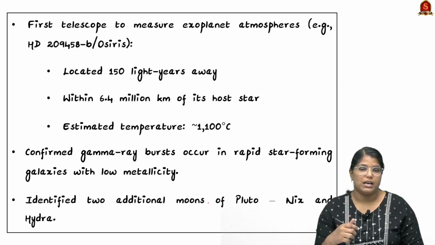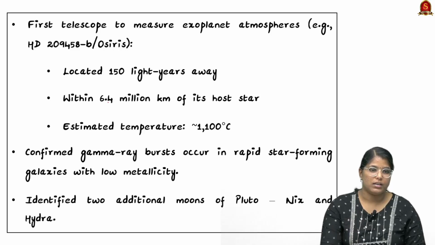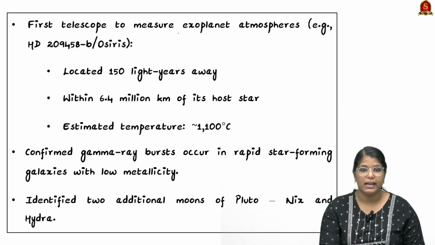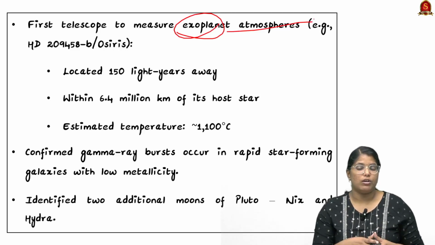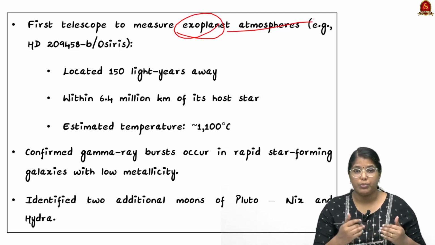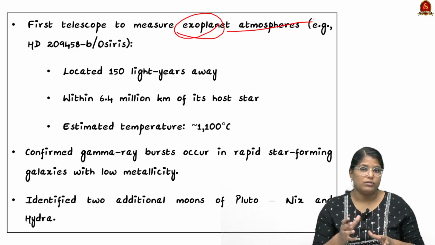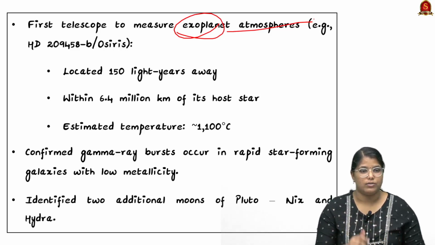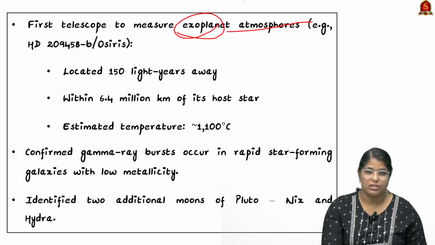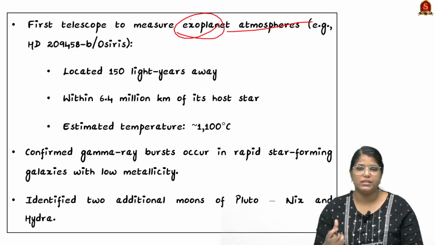Now apart from this, it has made a lot of observations I have given here in the table. You can quickly go through it. And another important observation made by this particular telescope is that it is the first telescope to measure exoplanet atmospheres. Exoplanets are nothing but planets that are outside our solar system. So the atmosphere of those kinds of exoplanets, even that has been measured by our telescope. It is located 150 light years away, which is also a very significant finding.